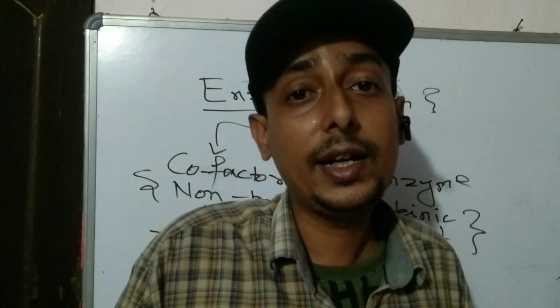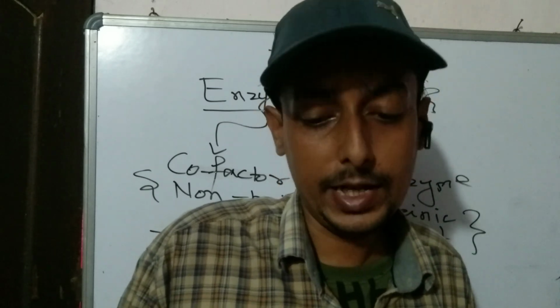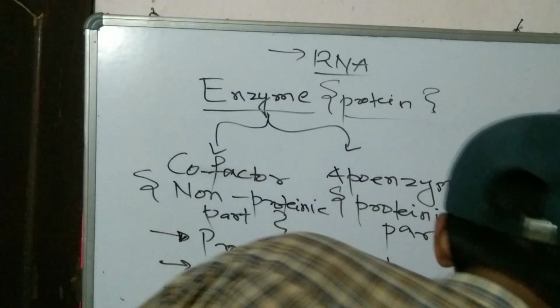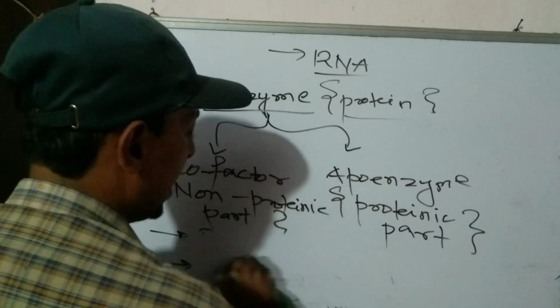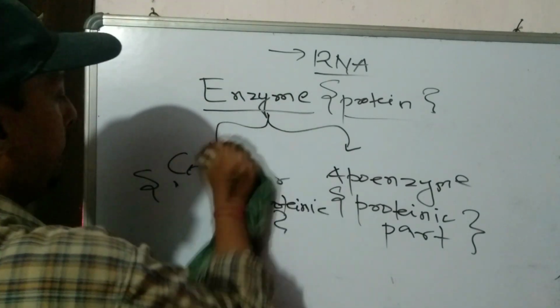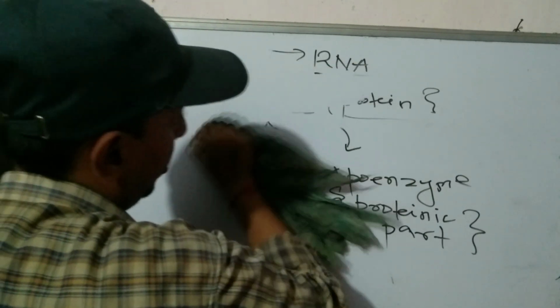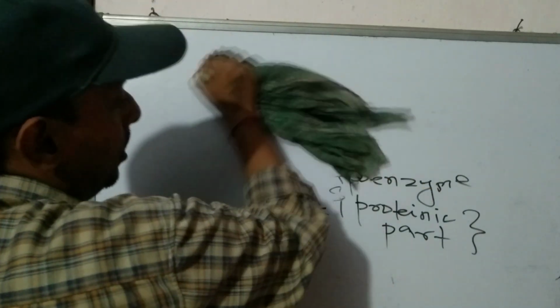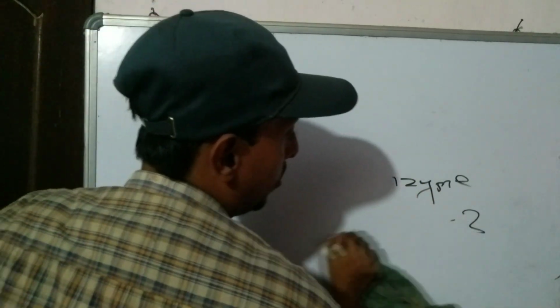Now we will see the question that came from the DNA structure. Let me discuss what is a DNA and what are the molecular constituents of the DNA. See, the basic monomer of DNA is called nucleotide.